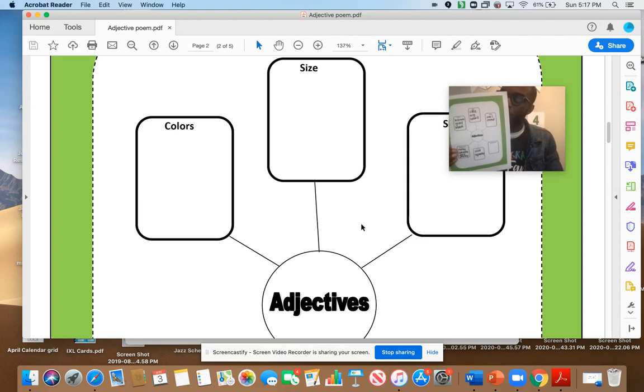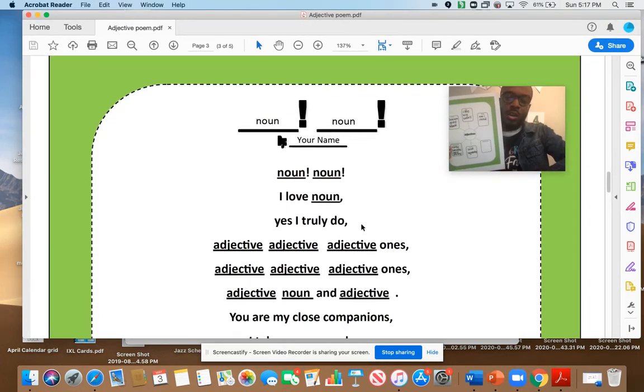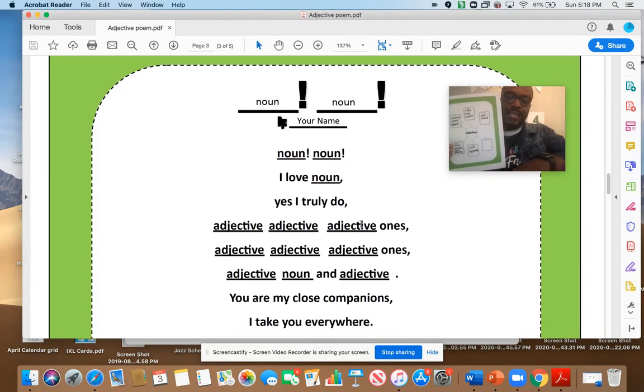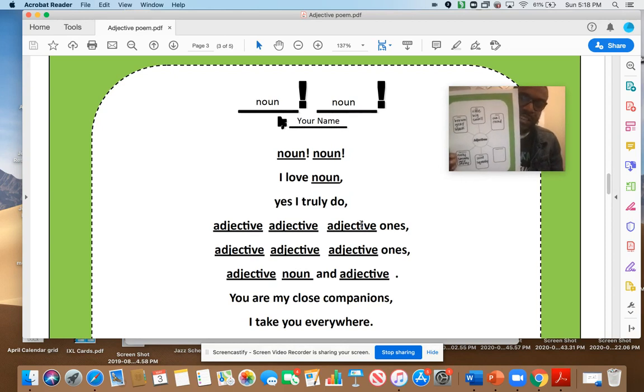So Mr. T did one, and instead of bugs, bugs, my poem is going to be about dogs, dogs. You can use this outline to help you with the poem. Mr. T used this web to brainstorm and write down some of the adjectives that he wants to use in his poem. You can do that as well. You should have this printout in the packets that you received through the mail. And if that hasn't come yet, you can always go to the calendar and print this out.